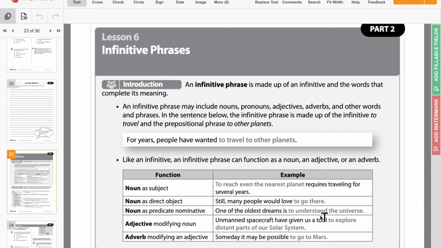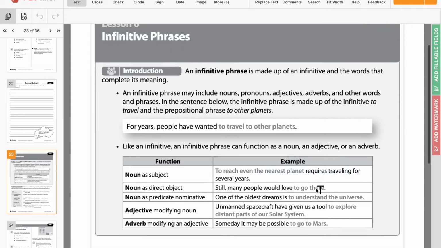So adverb is the last one, which is modifying an adjective. It says someday it may be possible to go to Mars. To go where? To Mars. That's how you know you finished the infinitive phrase.